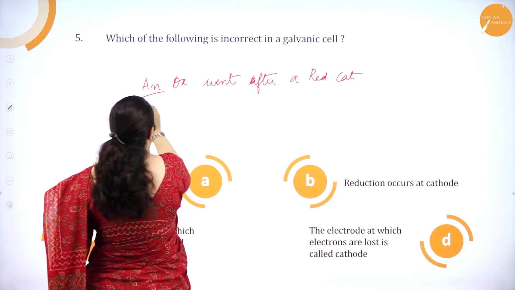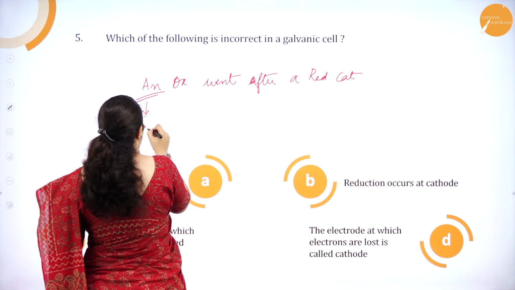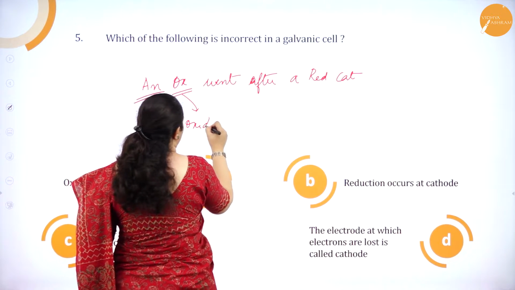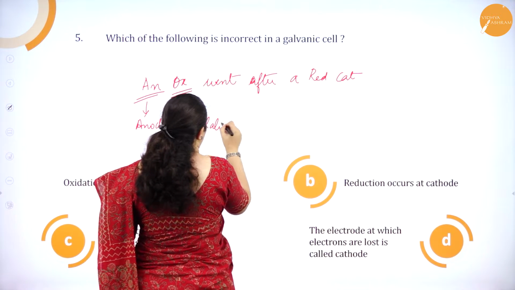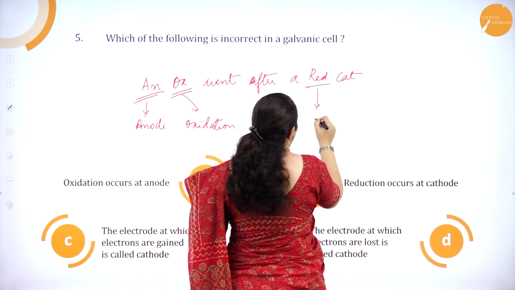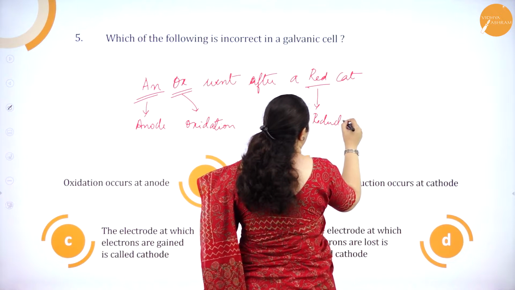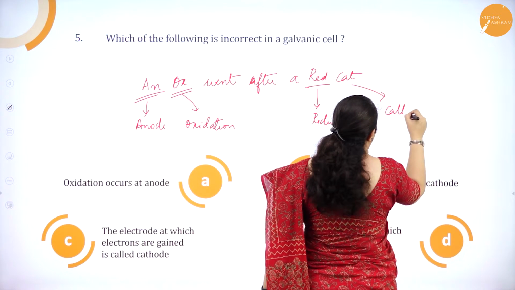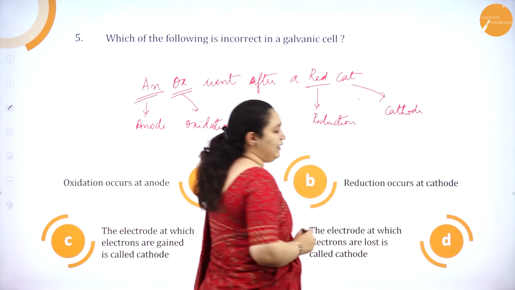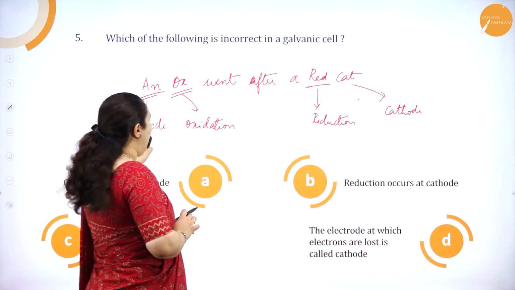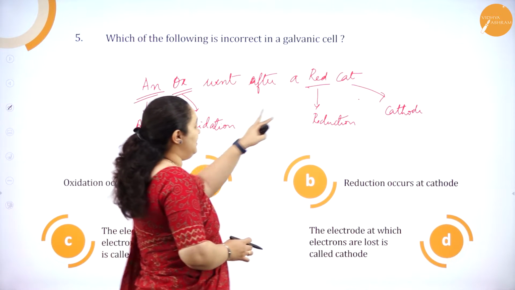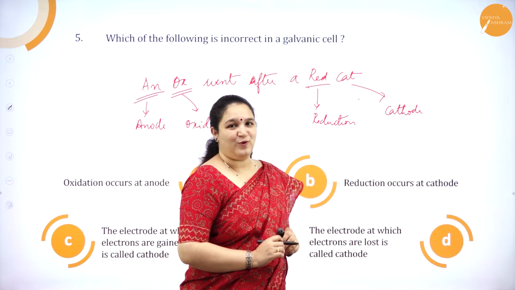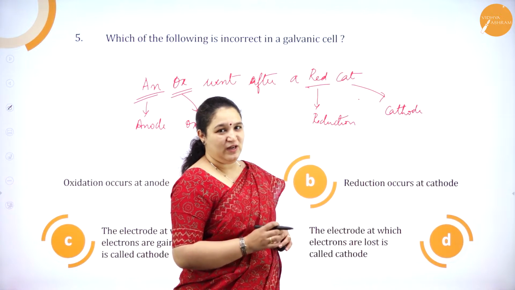Okay, anode, oxidation takes place, reduction takes place at cathode. So it's very easy to remember. At anode, oxidation takes place, red cat, reduction takes place at cathode. Okay, so this is an easy method to remember.